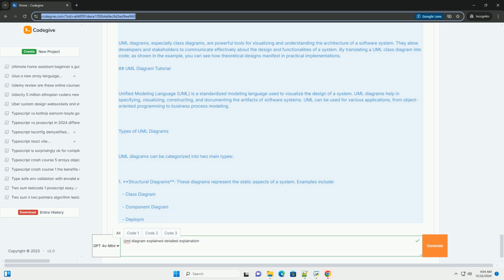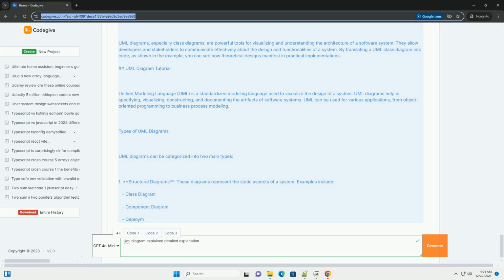Example usage. library = Library(). member1 = Member("Alice", 1). book1 = Book("1984", "George Orwell", "123456789"). library.add_book(book1). library.register_member(member1). library.lend_book(book1, member1).